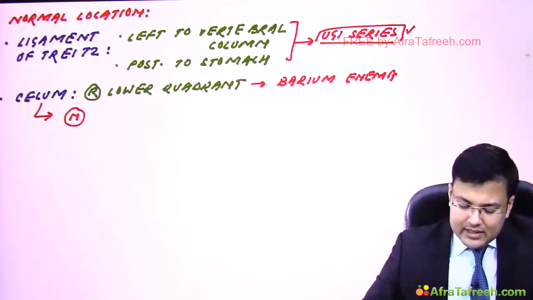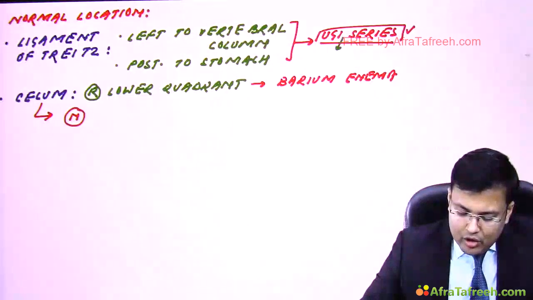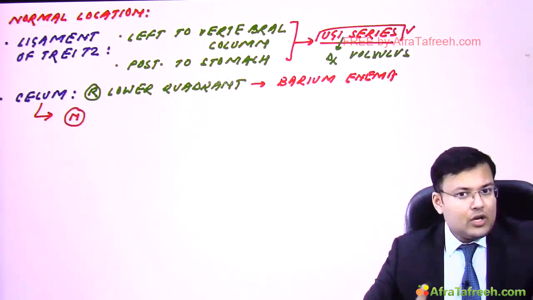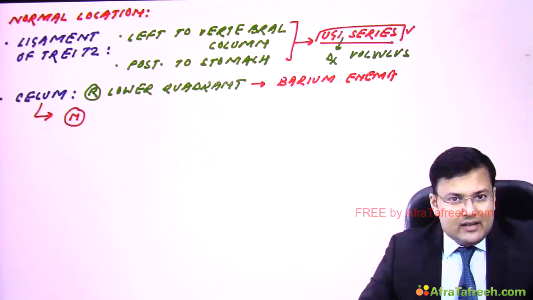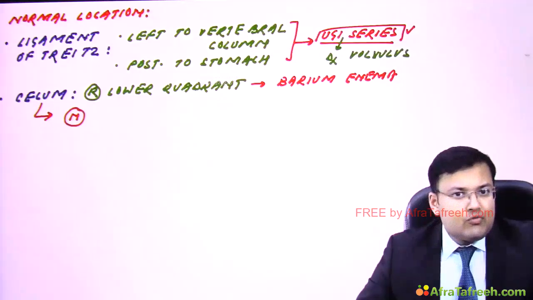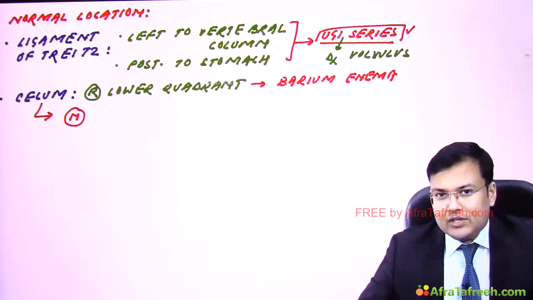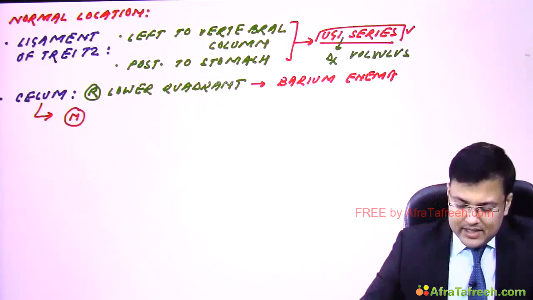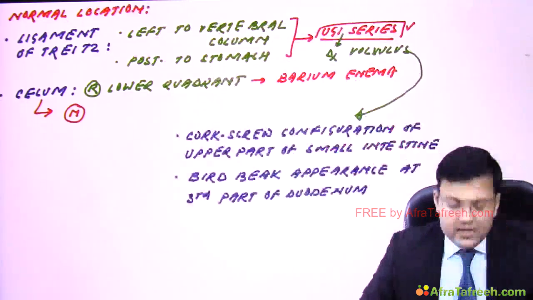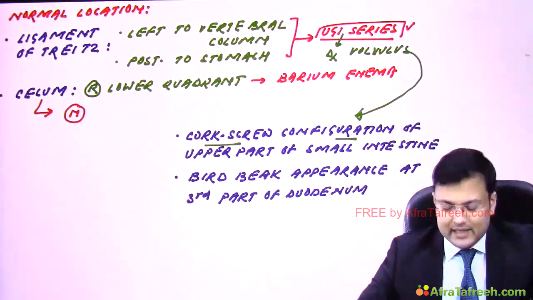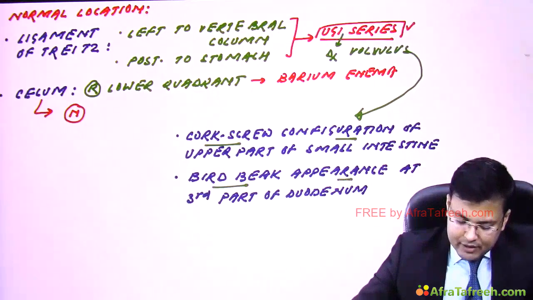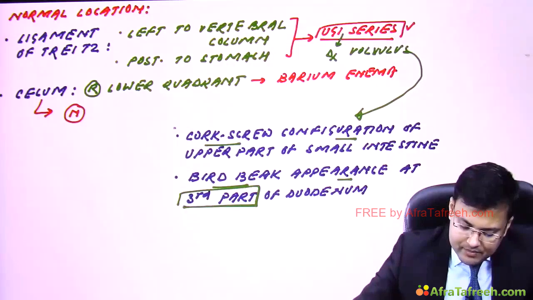Second advantage, this upper GI series can also diagnose the volvulus. So upper GI series is going to tell you the location of the ligament of Treitz. It's abnormal in malrotation. Second, it will tell you about the complication, which is volvulus. So what are the findings of volvulus on upper GI series? There is corkscrew configuration of the upper part of the small intestine. And second, there is bird beak appearance of which part? Third part of duodenum. Clear?